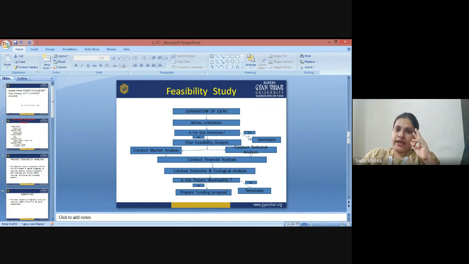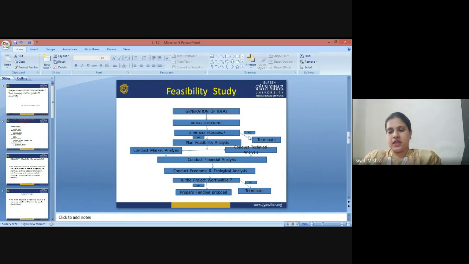So, how do you plan this feasibility analysis? You conduct two types of surveys. One is you conduct the market analysis, and second is you conduct technical analysis. After both types of analysis, you come down and conduct a financial analysis of both. Once the financial analysis is done, conduct an economic and ecological analysis also.